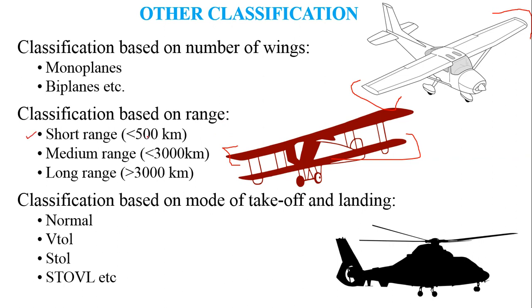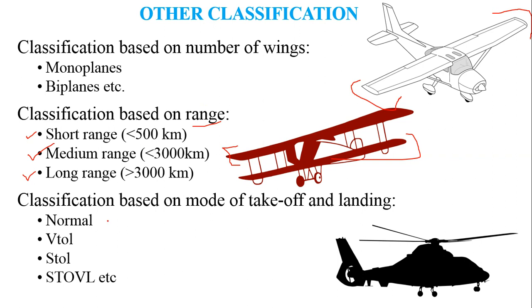And when we classify the aircraft based on its range, it can either be of short range, that is, its range is within 500 kilometers, or it can be of medium range, that is, it flies within 3000 kilometers, or it can be of long range, it flies greater than 3000 kilometers. Before going further, we need to know what a range is. So range is nothing but the maximum distance an aircraft can travel with a single load of fuel. So once an aircraft is loaded with fuel, the maximum distance it can travel without refueling is termed as range.